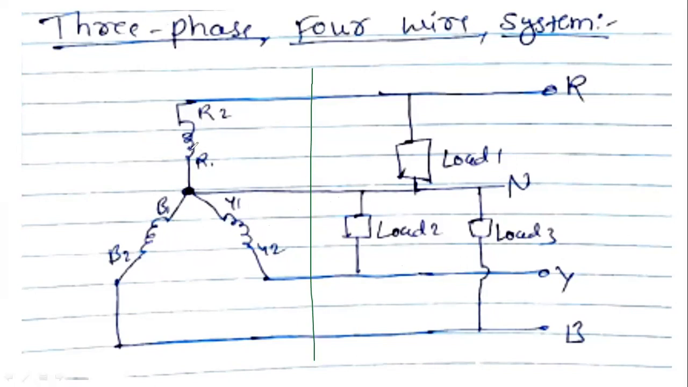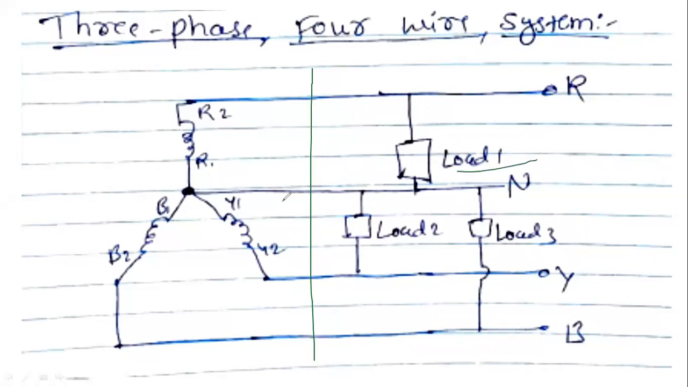How many phases are there? 1, 2, 3. 3 phases are there. But how many wires are there? 4. 4 wires are there. So to provide the single phase supply for R load, in between R and neutral we can connect, that is load 1 here.